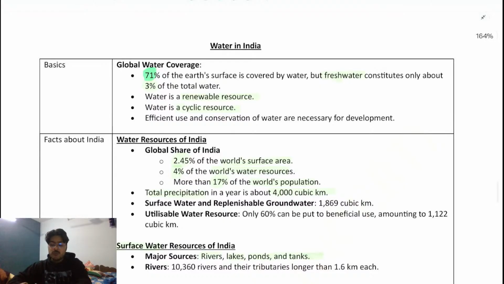Now comes the water in India. So overall, we'll understand some of the percentages of water. Overall, 70% of the earth is covered in water, and only 3% of the total is fresh water, as I told you. The main thing is that water is a renewable and recycled resource. You know the water cycle. Water goes into the oceans, then evaporation happens, then sublimation, है ना? And then again precipitation. So this is what kind of cycle the water cycle is. Hence it is a cyclical or renewable resource, है ना? Water के लिए.